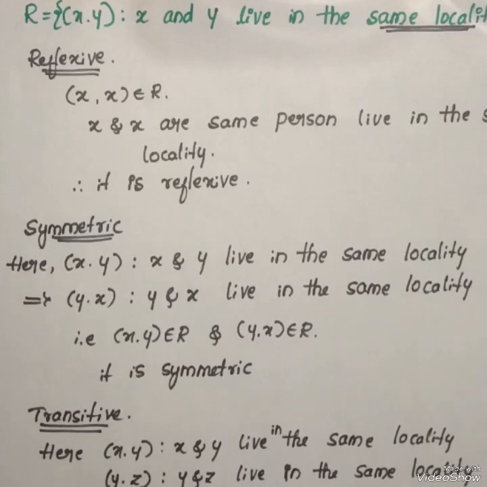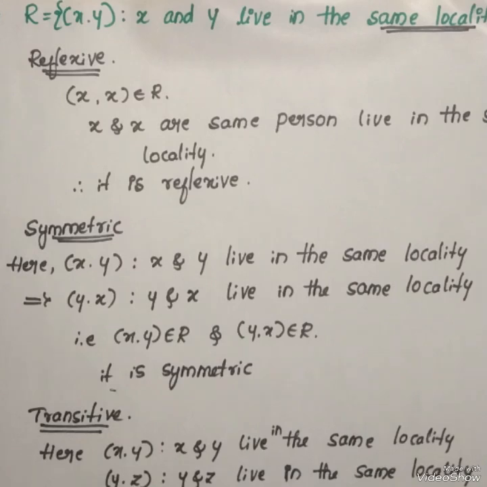That implies x and z live in the same locality. Hence it is transitive.